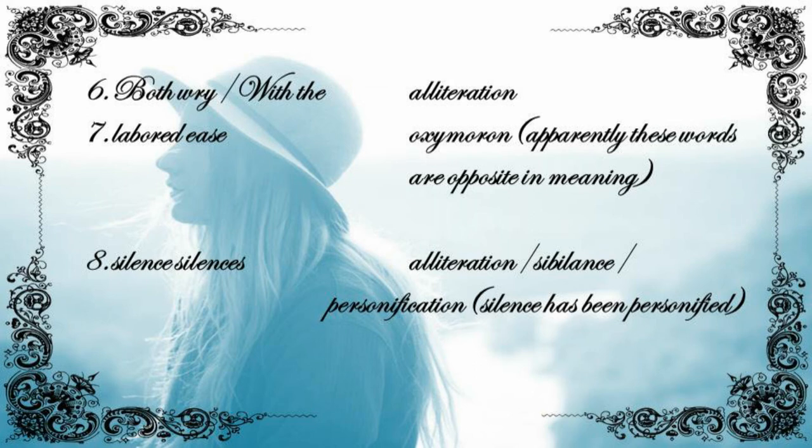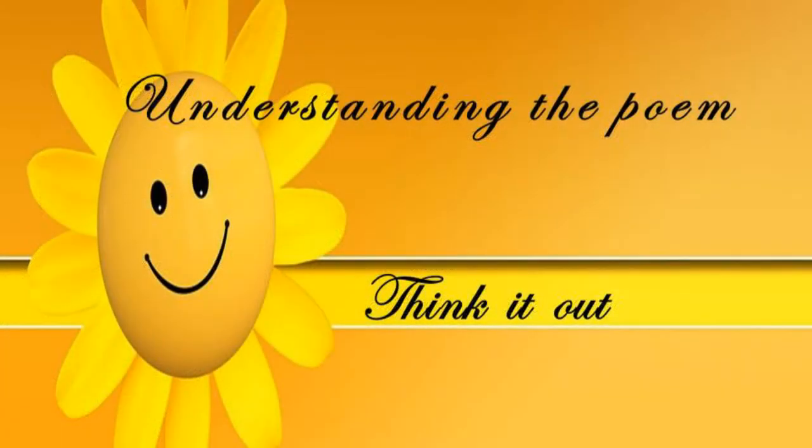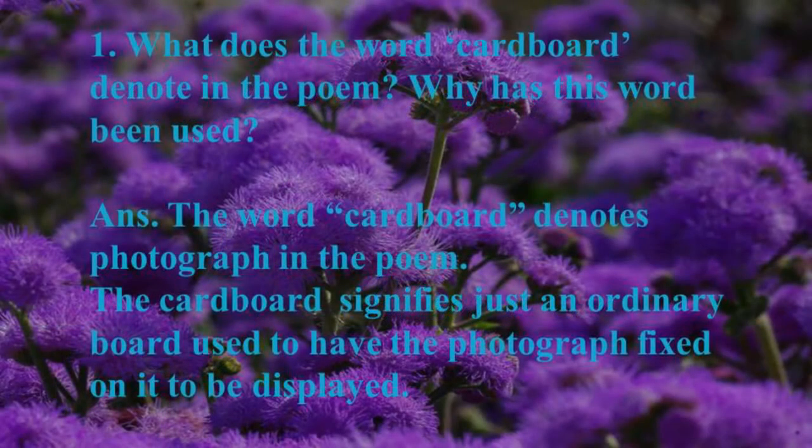So these were the figures of speech. I hope that you understood the meaning of all this. Now let us come to the understanding part of the poem. Here we will try to understand the poem. So think it out, try to understand and answer the question. What does the word cardboard denote in the poem? Why has the word been used? The word cardboard denotes photograph in the poem. The cardboard signifies just an ordinary board used to have the photograph fixed on it to be displayed.